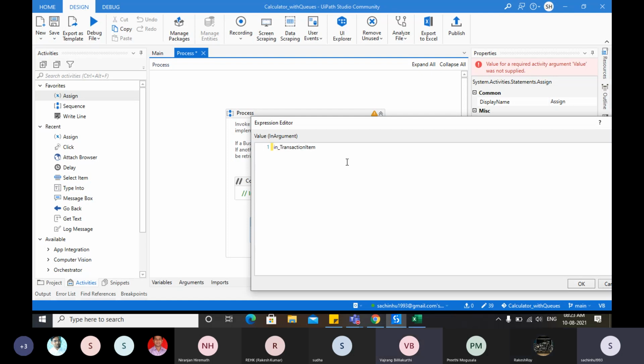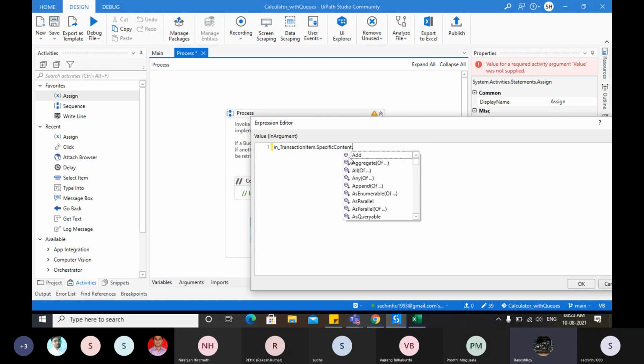So what is in transaction item? That is one item that we are going to get from get transaction data. Whatever value we got from get transaction data is a queue item. And from that queue item, the specific content that we have seen, that we need to fetch. So how are we going to get it? Dot specific content of. Dot specific content. Hit a tab. Yeah, of in quotations, give the first.